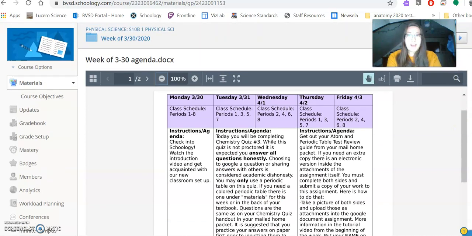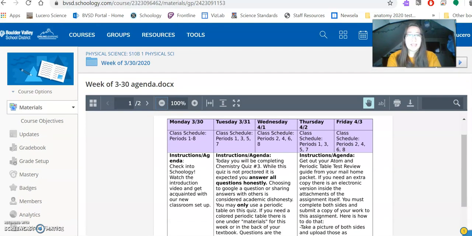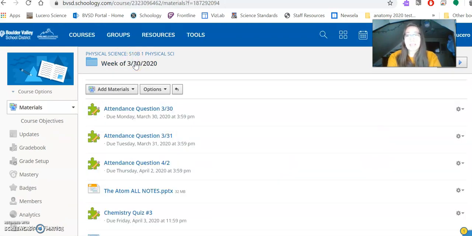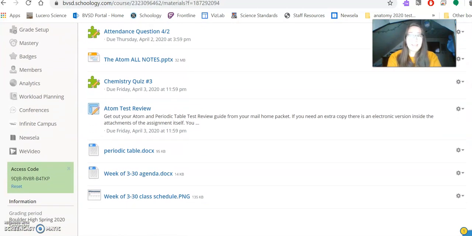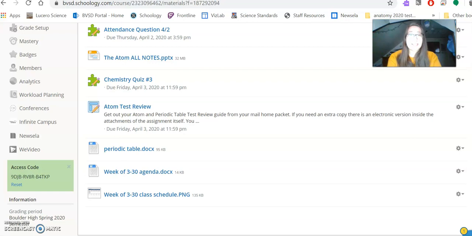So there are 3 options, again: Screencast, Google Hangout, or the agenda. I don't care which one you use, just use one of them so you make sure you're keeping up on your assignments for the day. It's all up to your preference. Some people might really like having that face-to-face live sort of deal that a Google Hangout's going to offer.